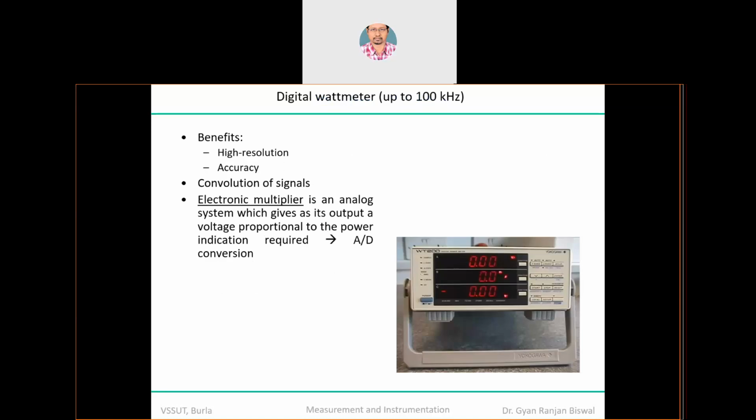Okay, that is the digital watt meter you can see. Whenever you visit your electrical labs next time, you might have seen these things, and you can revisit and see them again. So these are the digital watt meters. They can be used to measure up to hundreds of kilohertz. That is the advantage. What are the other advantages? High resolution, and accuracy is very high. That's why we have jumped from analog meters to digital meters.